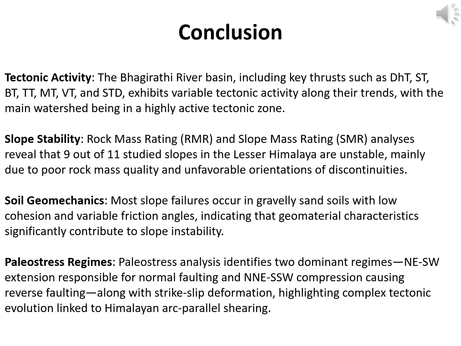Our study concludes that tectonic segmentation is evident along key thrusts like Tarasu, Tons, and Singuni thrusts. Unstable slopes are driven by weak rocks and unfavorable joint settings. Geomechanical properties like low cohesion soils worsen failure potential. And paleostress regimes provide confirmation, through both qualitative and quantitative evidence, of multiphase deformation across the basin.